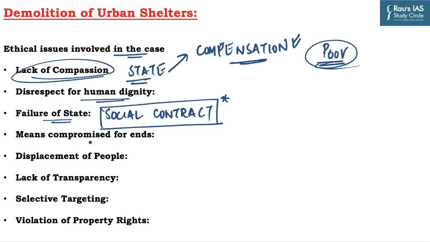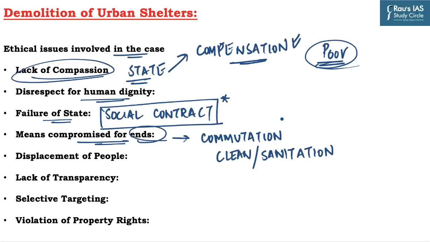The fourth one is that the means are compromised for the ends. Now what are the ends here? One end can be to make commutation easy for the people. Such colonies and shelters are being constructed illegally and they make commutation difficult in and around the city. The second end can be to make the city clean or to provide better sanitation facilities for the citizens, as most of these shelters lack basic sanitation facilities and it creates further problems like the spread of diseases. To meet these ends, the means are being compromised.